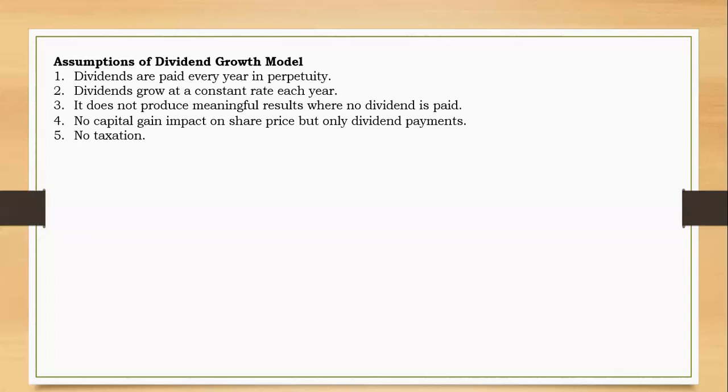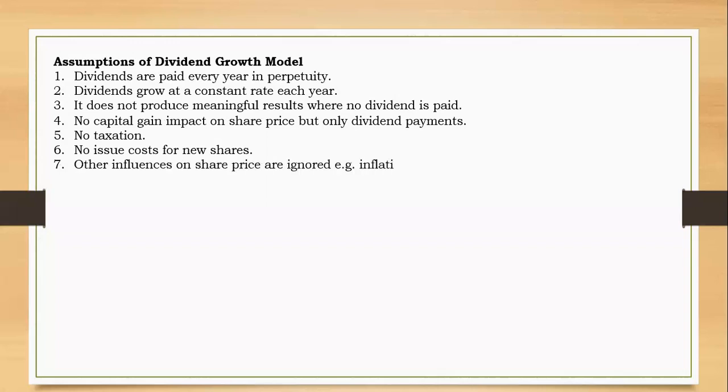Then no taxation. We have not taxed the dividends. But also we say no issue cost. We presume that when we make a new issue of shares, no issue cost will be incurred. Transaction cost will be 0. And now we can say other influences on share prices are ignored. Let's say, for example, inflation. Inflation can make the share price change, or political development can make the share price change. Maybe they can fall, they can rise, but we just ignore them. So among all these points, just ignore point number 3. It's true, but it's not an assumption, so just ignore it.